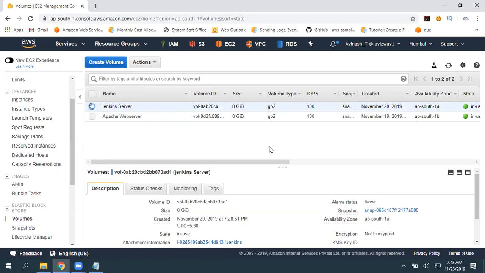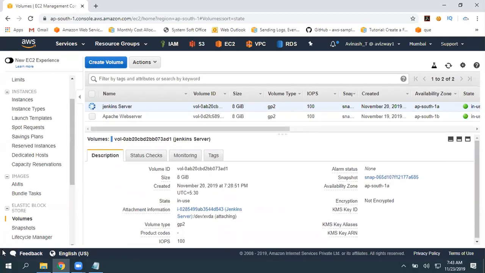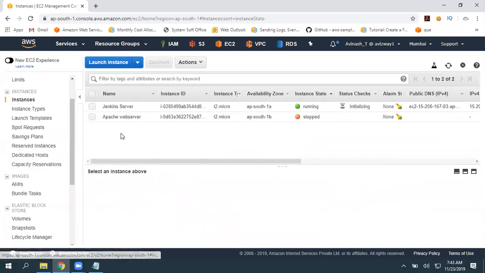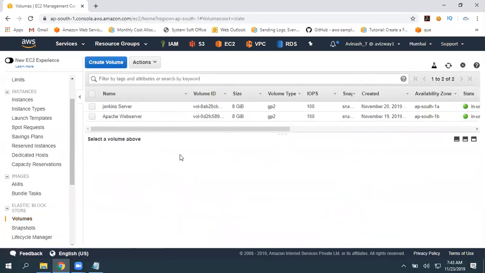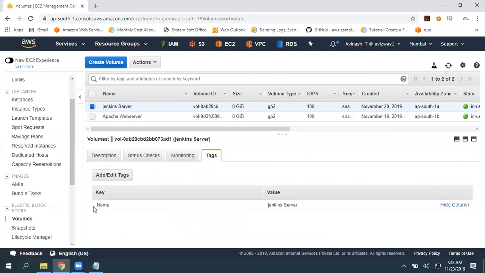Periodically I want to take a snapshot of this particular volume. So in that case, associate a particular tag with that volume. See, at the moment that volume has one tag. When you go to tags, one tag is there for this volume, that is Jenkins server. So however many volumes you want to take backup of, for all those volumes, associate an appropriate tag.